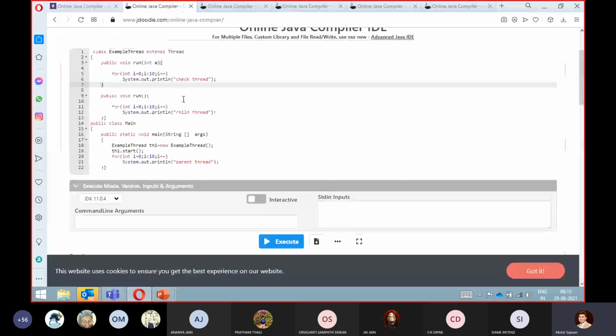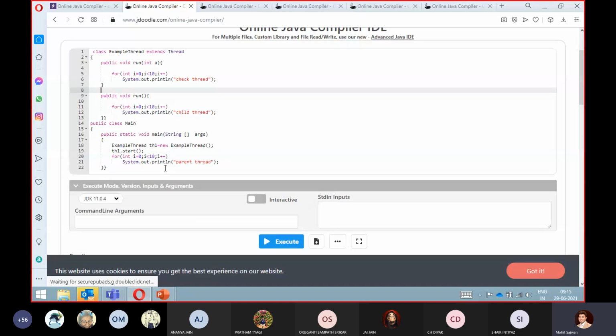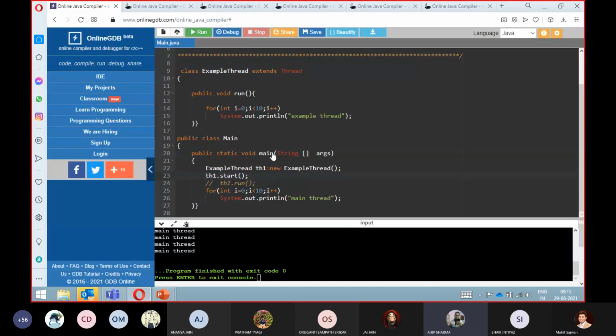Now let's take one more example. The scheduler works randomly, meaning there is no fixed thing about which will run first and which will run afterwards. Otherwise we would have to look in depth at the algorithm.